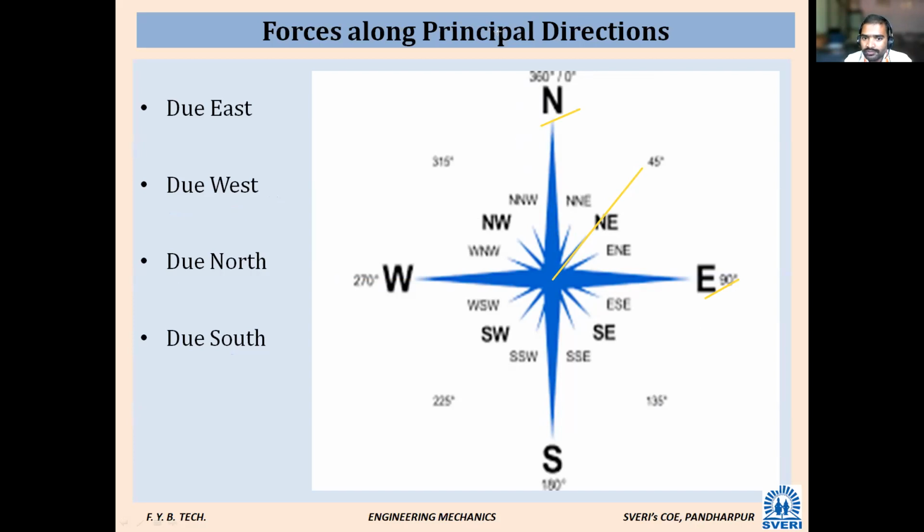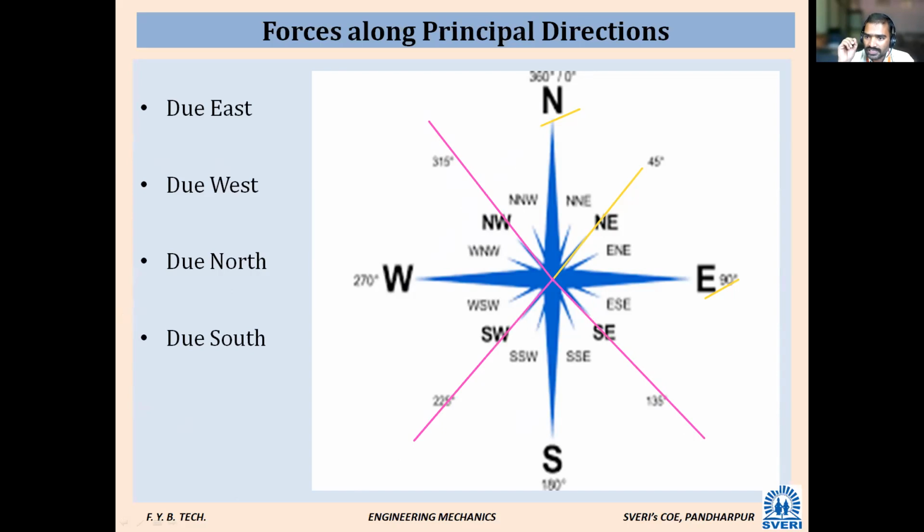Next, sometimes the force of 50 Newton is in the northwest direction. Northwest means which direction? Between north and west. This is the northwest direction. Correct? Next, sometimes the force is in the southwest direction. Southwest means this quadrant. So this is the southwest direction. And if it is southeast, this is the southeast direction. Everyone, is it clear? Yes, sir.